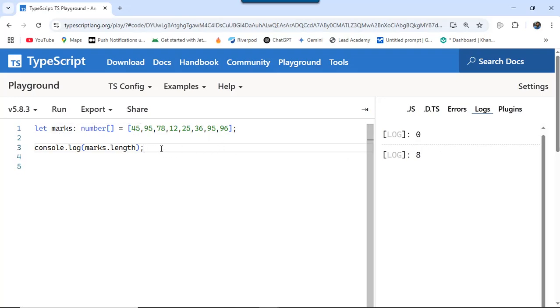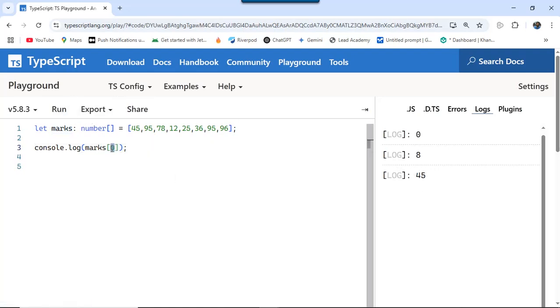For example, if I want to print the item at index 0, I can simply write it like that. So here I am telling that I want to print the item of index 0 of this list or array. So this will print 45.